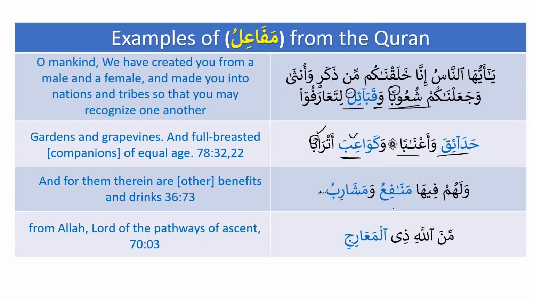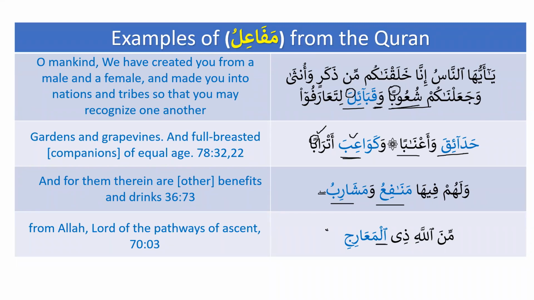وَلَهُمْ فِيهَا مَنَافِعُ وَمَشَارِبُ. From the Quran again, مَنَافِعُ وَمَشَارِبُ. It's not مَنَافِعٌ وَمَشَارِبٌ. Why? Because it is on the pattern of مَفَاعِلُ. However, now you need to be ready for this: whenever we have al with the pattern of mafa'ilu, then it will accept kasra. For example, min Allahi dhil ma'arij.